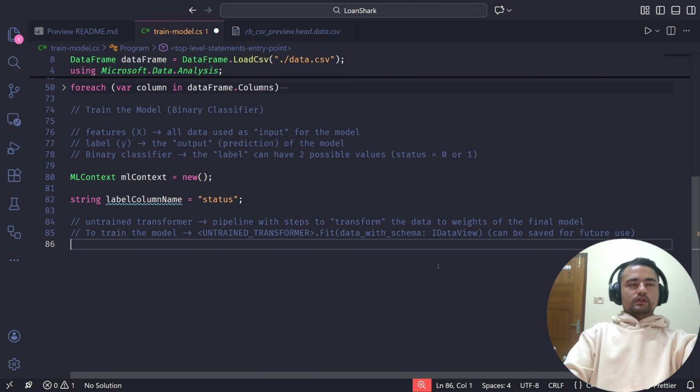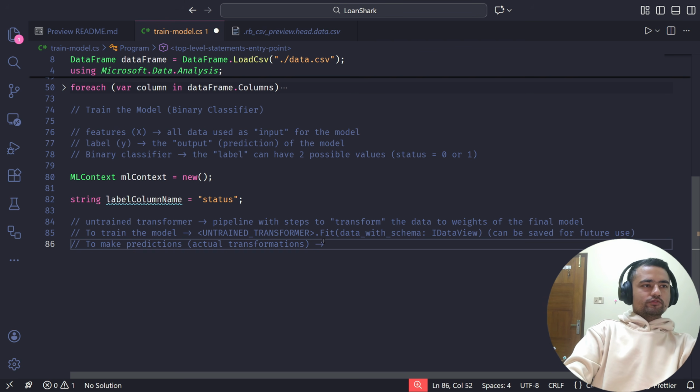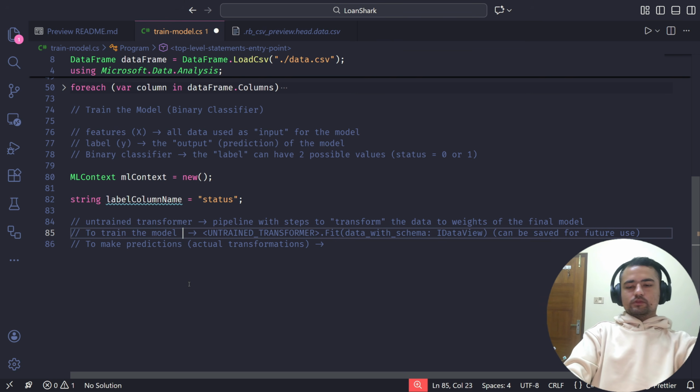Okay, and then to make predictions, or let's just say the actual transformations we need to do. After we fit, this model will be a trained transformer.